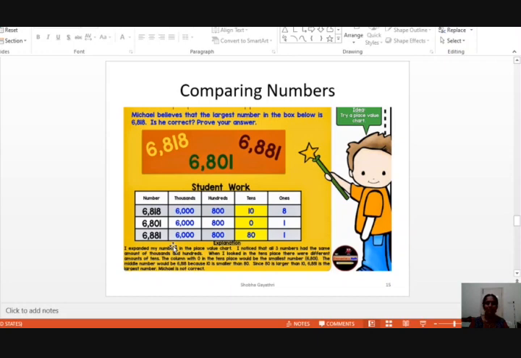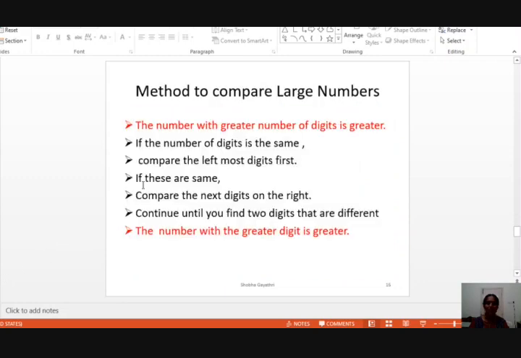Okay, this is a 4-digit number. So you can write the place value chart and you can compare the numbers. See, when the numbers are given, it is 6880, 7881, 9000, it's very easy to compare. But when the same digits are repeated, you will get a little bit confused to compare the numbers. And for large numbers, when it is a 9-digit number, it is not that comfortable to write the place value chart to compare the numbers every time. So we should know the rules to compare the numbers.